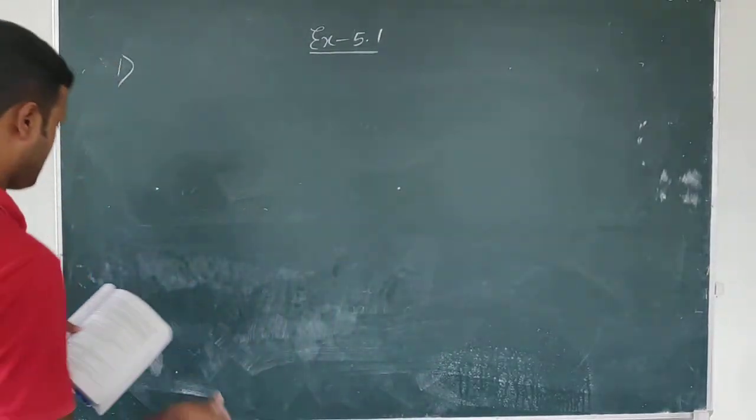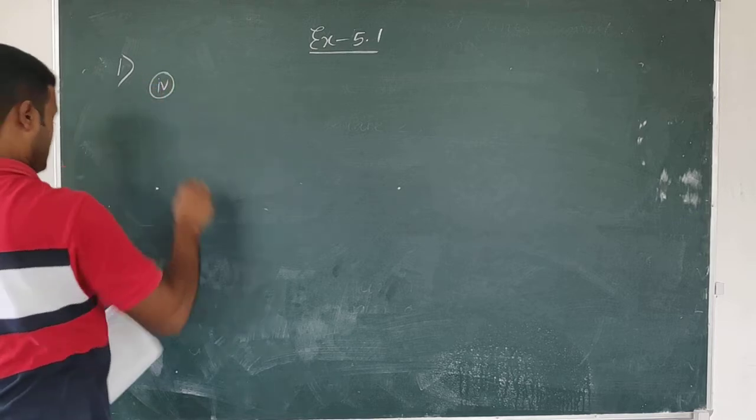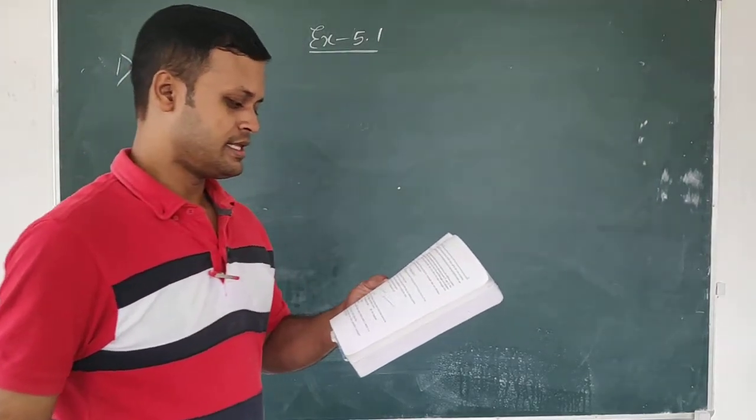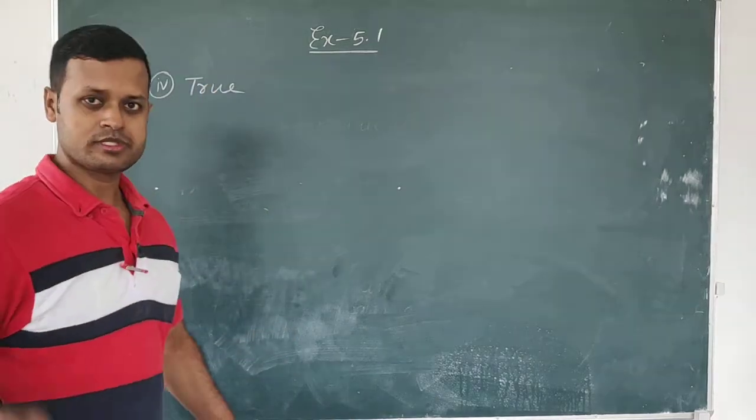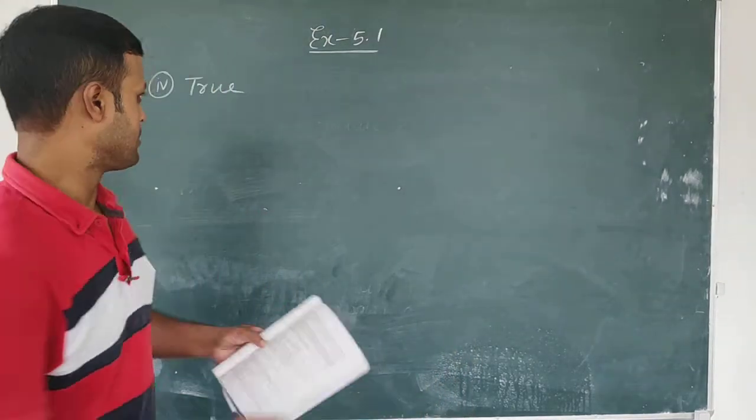Then number 4, if two circles are equal, then the radii are equal. Yes, true. If two circles are equal, then the radii also will be equal.